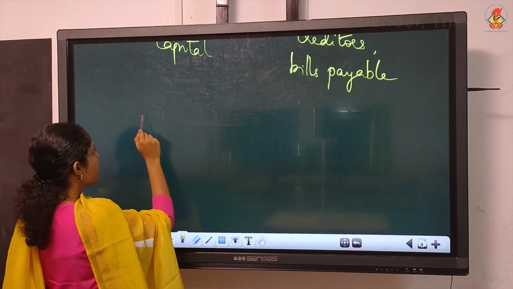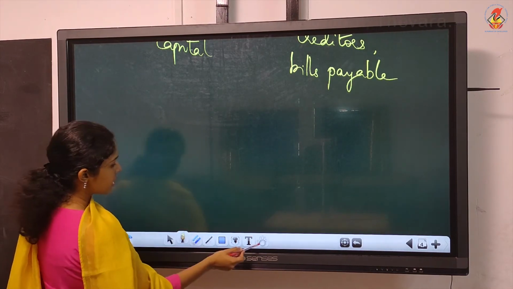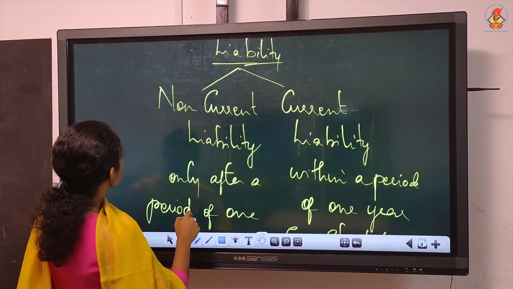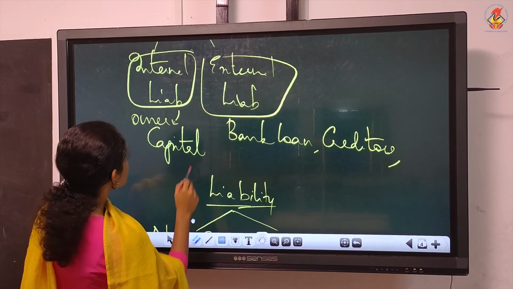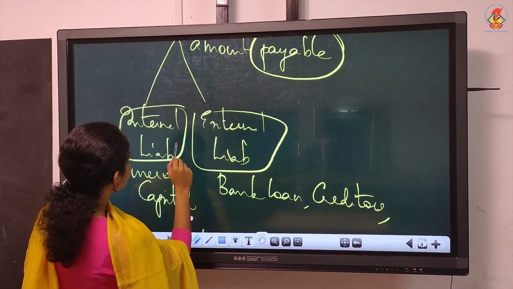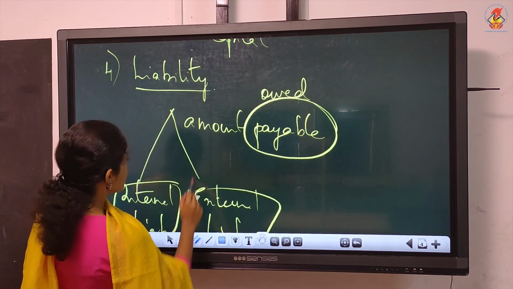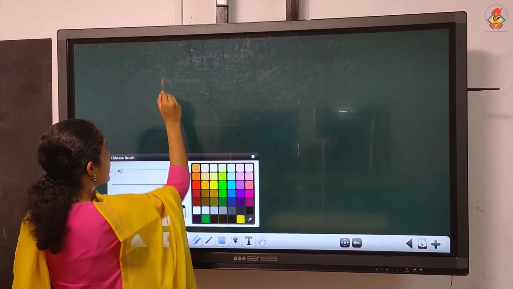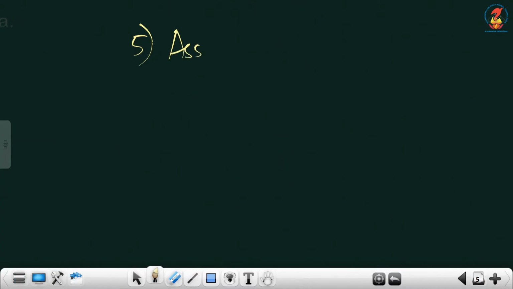So after discussing liability, immediately we have to discuss the fifth point, next one. After liability we have to discuss assets. Yes, fifth one, assets.